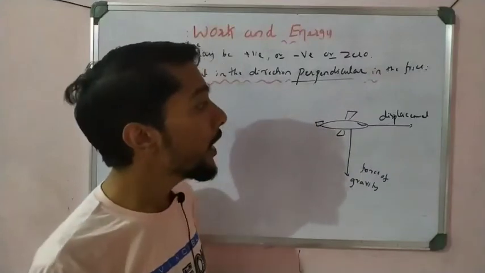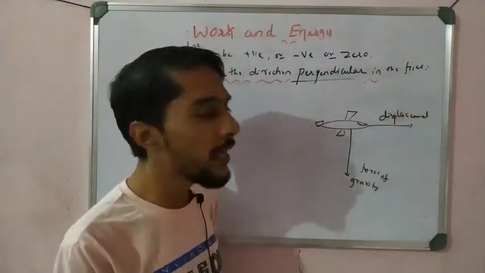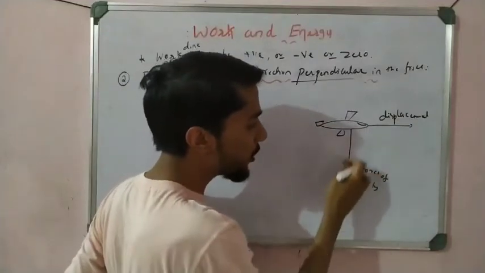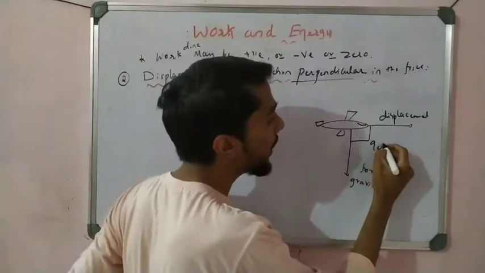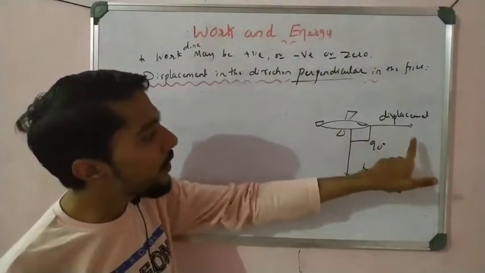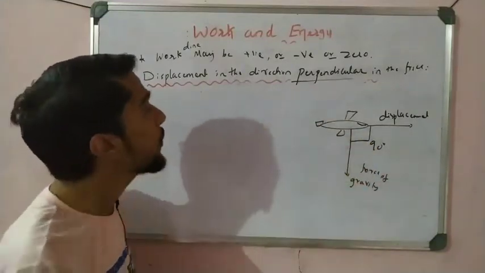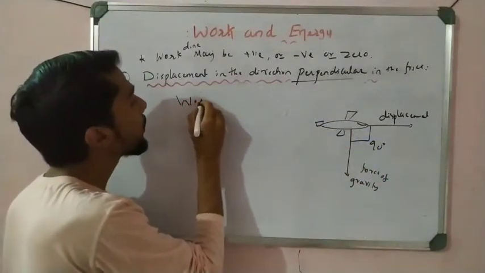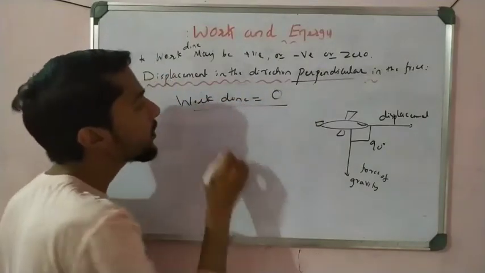So what happened? In which direction is the displacement of the plane? In this direction. So see here, the direction of displacement and the direction of gravity force is what? 90 degrees, that is perpendicular, exactly 90 degrees, right? So we say that when the direction of displacement and the direction of force are perpendicular to each other, the work done is equal to 0.